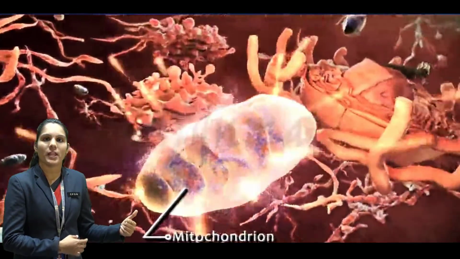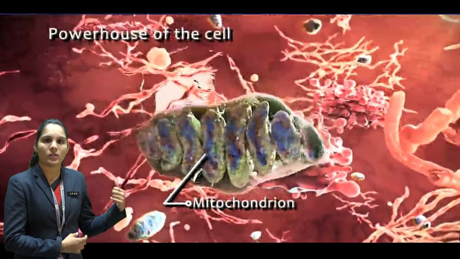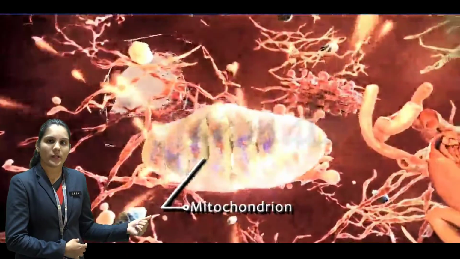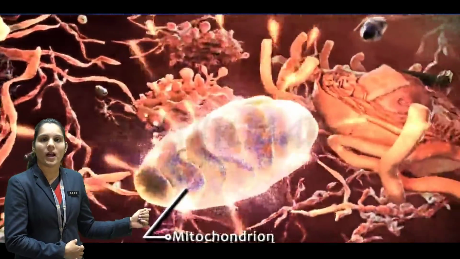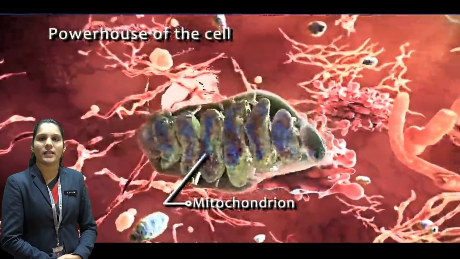Don't forget one important sentence throughout your life: mitochondria is known as the powerhouse of the cell. Why is it known as the powerhouse of the cell?